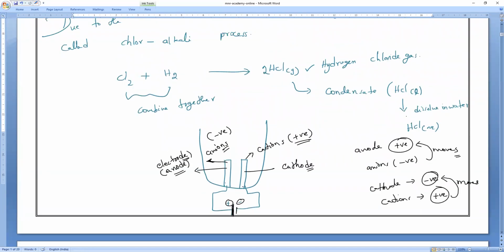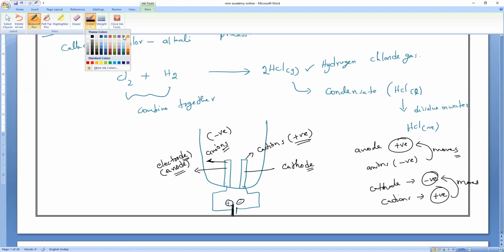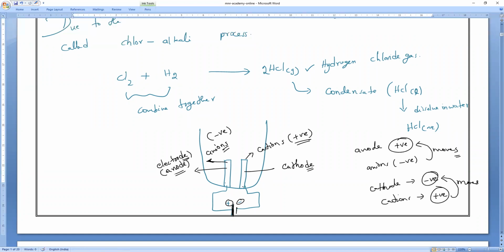From your observation, you can tell me. At the cathode, what gas will I obtain? And at the anode, what gas will I obtain? We are getting two gases, one is chlorine gas, another one is hydrogen gas. So at the cathode, what gas will come? Hydrogen gas.